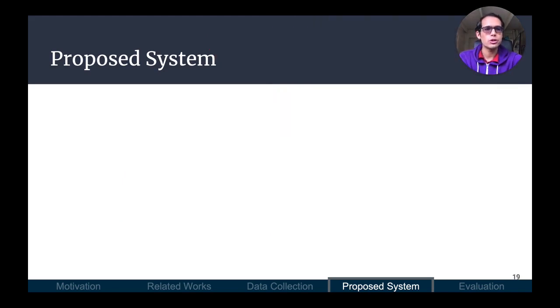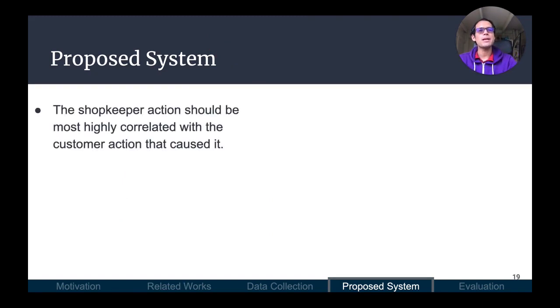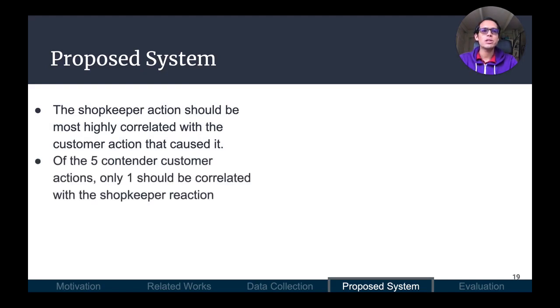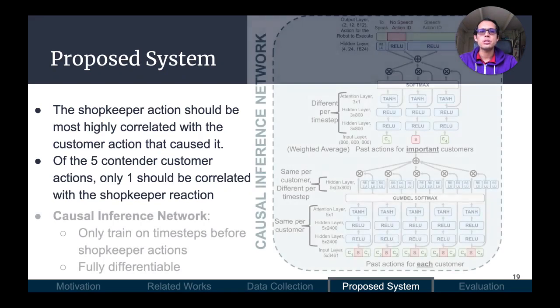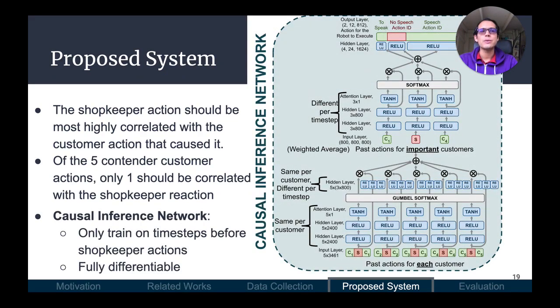Although we don't have ground truth labels for who the shopkeeper was paying attention to, we know that the shopkeeper action should be most highly correlated with the customer that caused it. Therefore, if we consider the 5 contender customer actions that could have caused the shopkeeper reaction, only one should be highly correlated with the shopkeeper reaction. This brings us to the causal inference network, which is a helper network intended to learn this correlation.